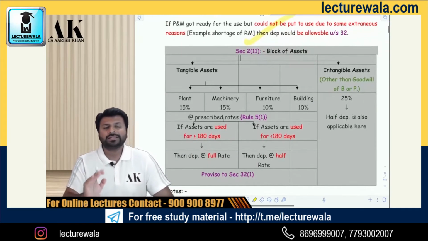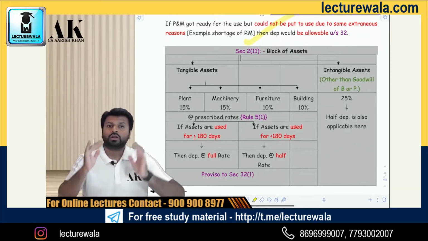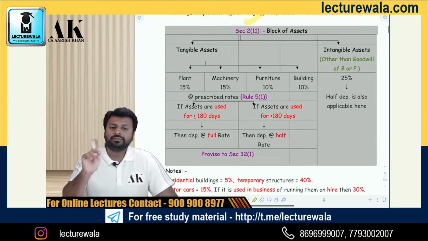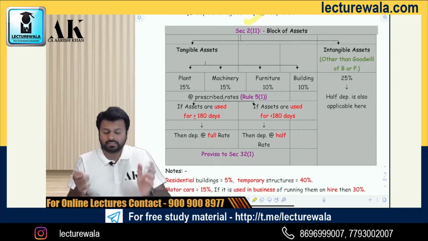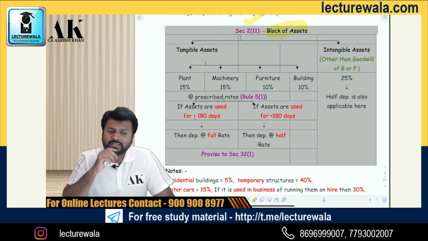Now, under income tax law, under section 32, subsection 1, clause 2, you get the depreciation on block, not on single asset. You do not get depreciation on a single asset, but you get on a block of asset. So what is a block? The term block is defined under section 2, clause 11 as what?